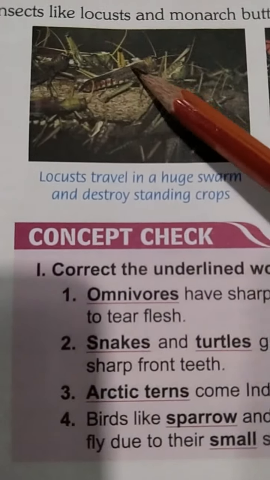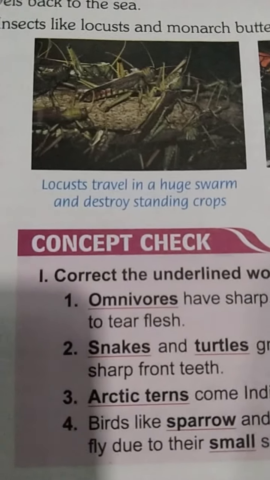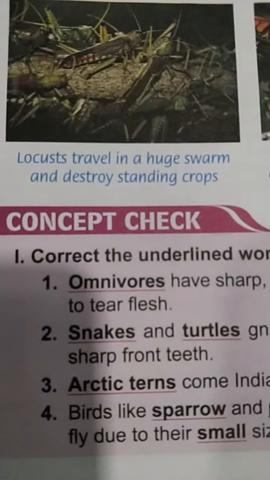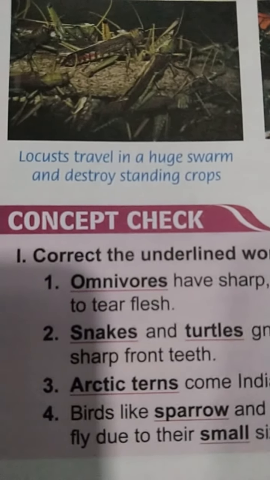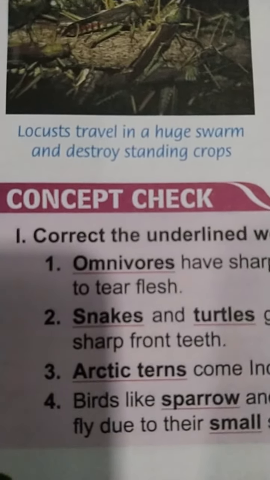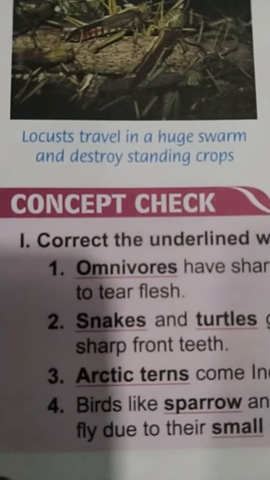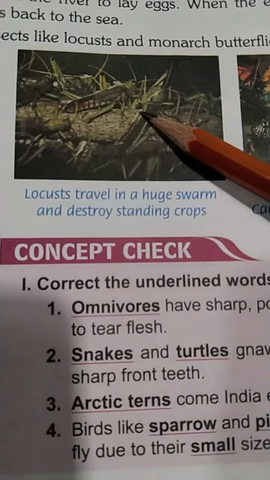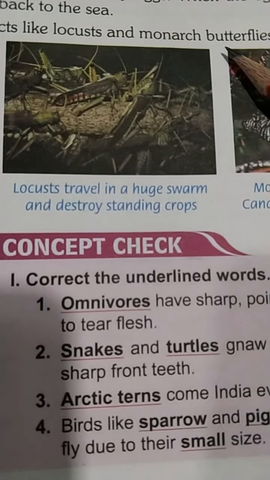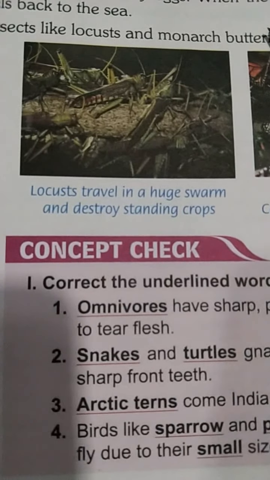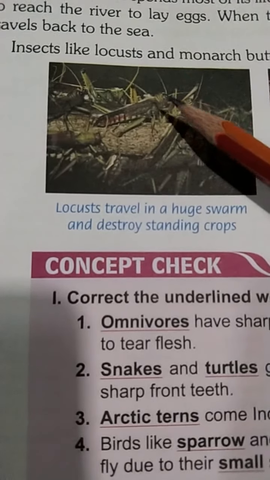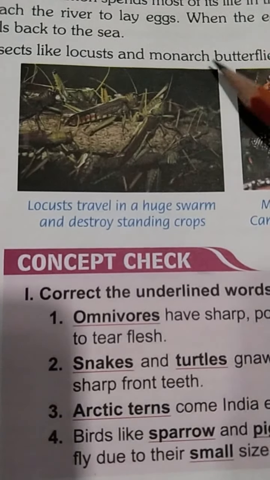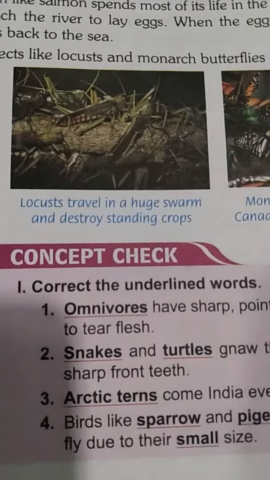Now about locusts, there was news also in the month of June that they have arrived in north India to spoil the whole farm or the crops. So these are harmful for the crops. They just destroy the whole crops. Nothing is left afterwards. So these are migratory insects. And the monarch butterfly is also an insect because it has six legs. Okay kids?